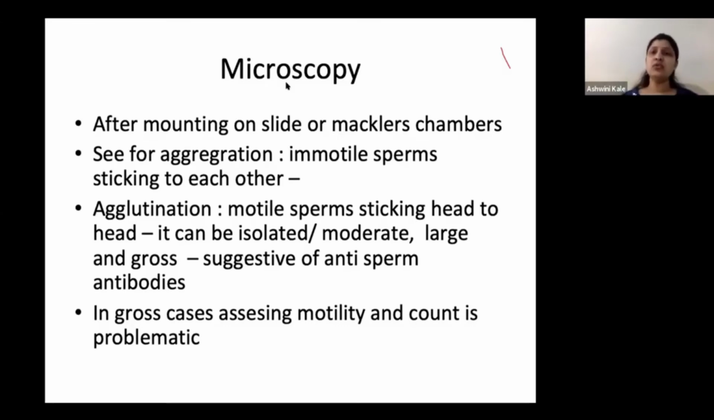But still in few low resource settings, a PCT is always less financially burdening to the patient rather than these tests, the immunoglobulin test, which cost anything around 20 to 25,000. So whenever this agglutination is gross, it basically poses a problem in counting the motility, because all the motile sperms have formed an agglutinate, and that is why the count may be wrongly assessed.